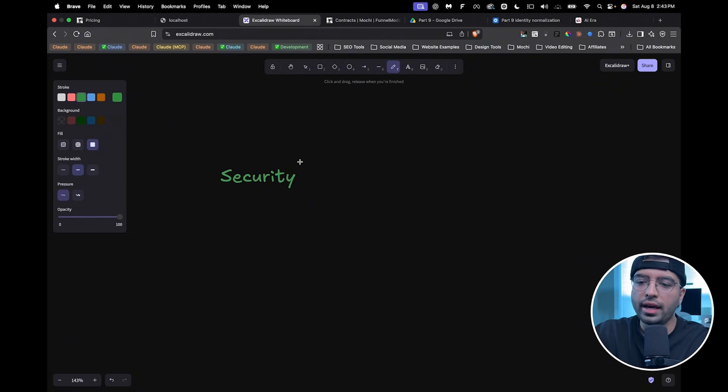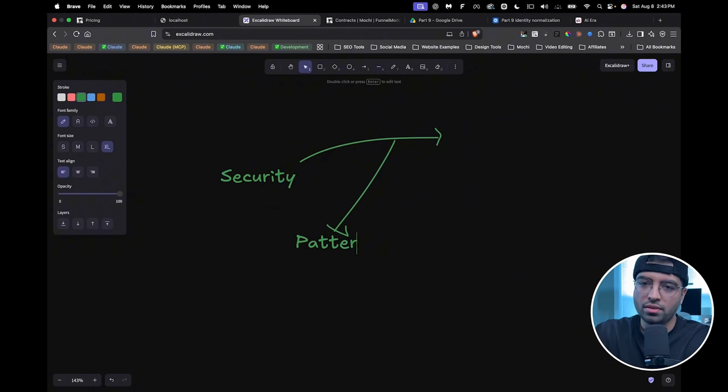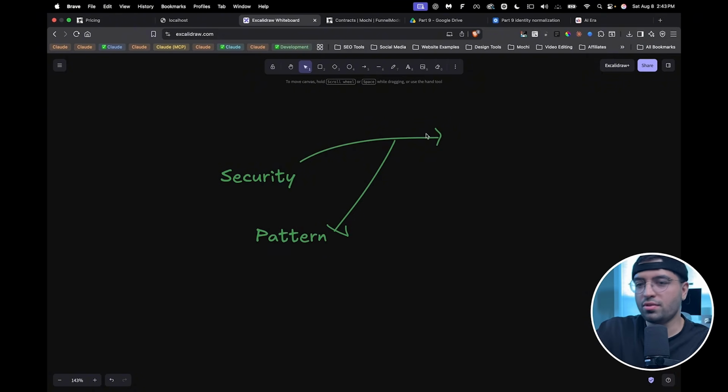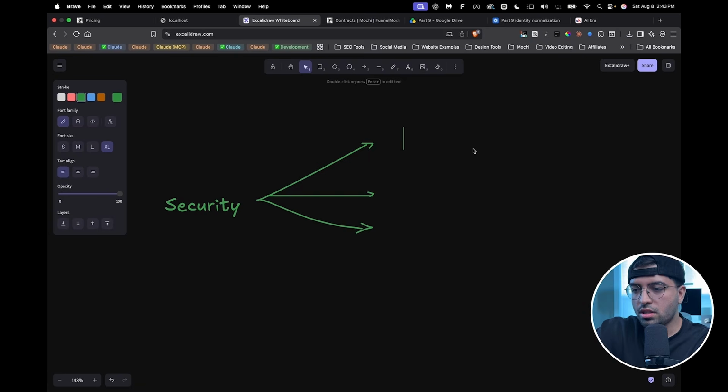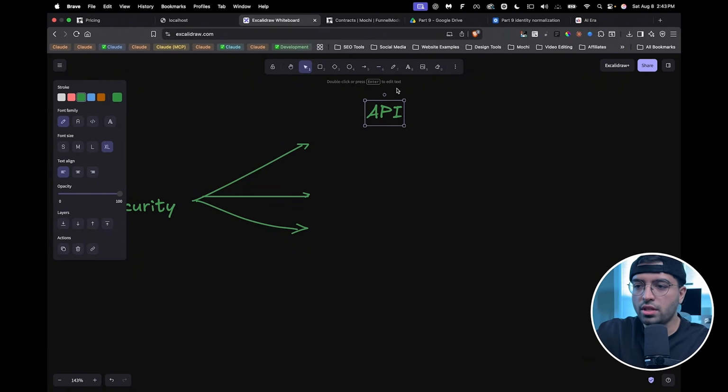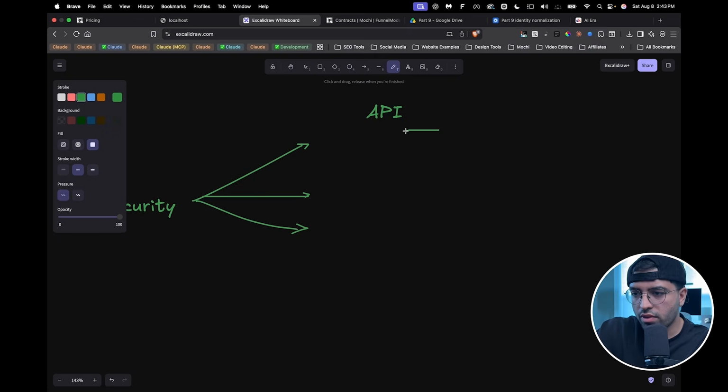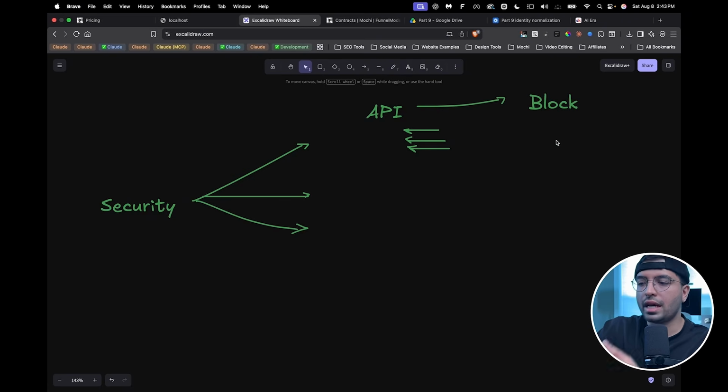Everything in your app has to be as secure as possible. And when you're building with AI, AI can pretty much do whatever it wants. And so that's why I connect all of this to a pattern that has been used before, so it doesn't have to think. It just has to start implementing that pattern. And so one of the most common security threats that I see in most AI developed applications is that it creates this API endpoint, right? It has an API endpoint to essentially make any changes in the app. And then inside all of these, it would create the authentication checker, like permissions, feature gates, etc. Now, we actually connect that into something called the block, which we'll look at later.